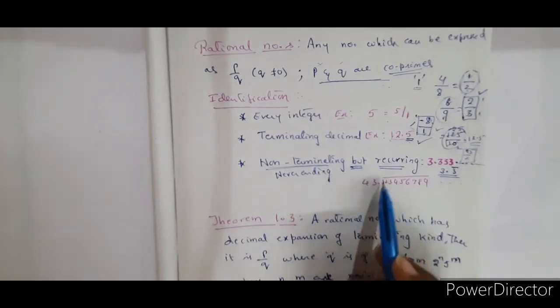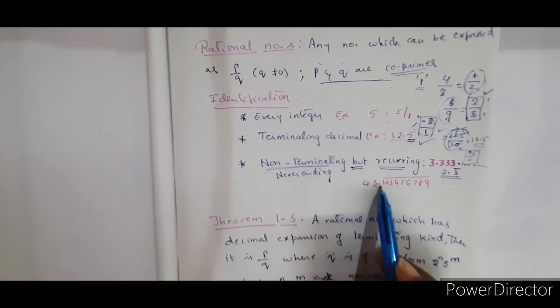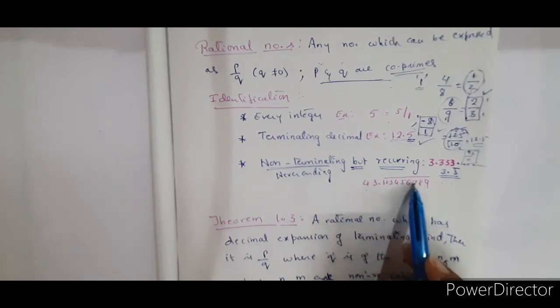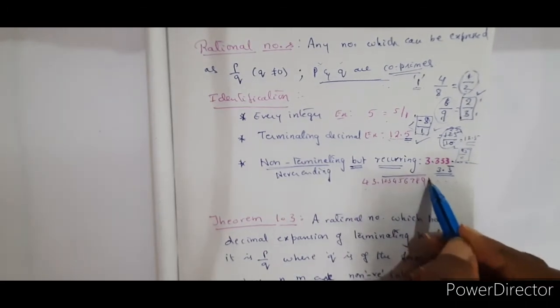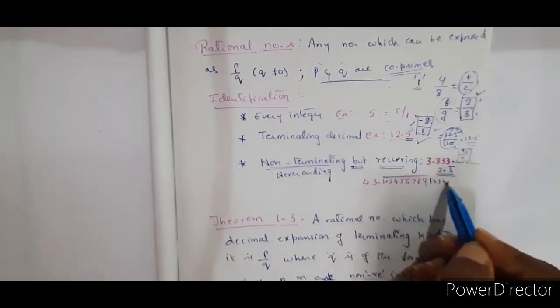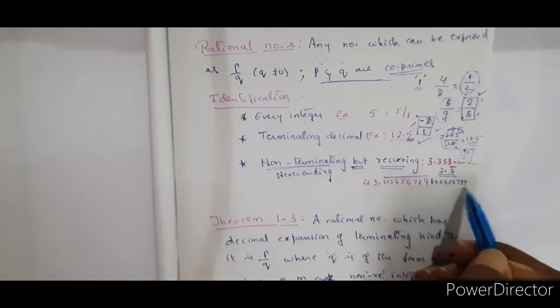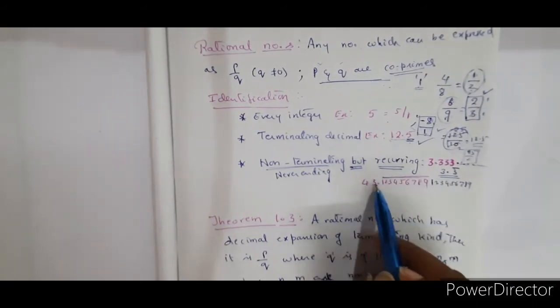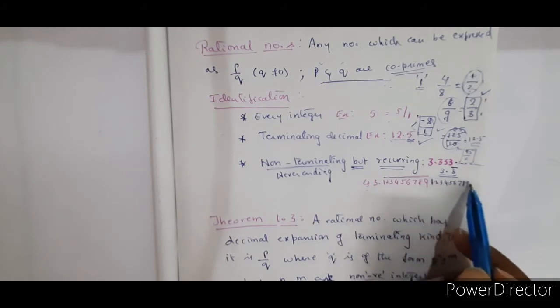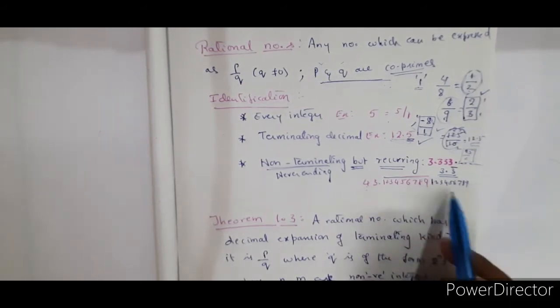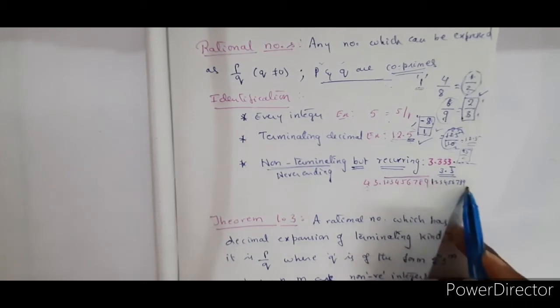Then next, suppose we take the example 43.1, 2, 3, 4, 5, 6, 7, 8, 9 with a bar over it. It means the same set will repeat: 1, 2, 3, 4, 5, 6, 7, 8, 9, and again the same. That means it is 43.1, 2, 3, 4, 5, 6, 7, 8, 9, 1, 2, 3, 4, 5, 6, 7, 8, 9, 1, 2, 3, 4, 5, 6, 7, 8, 9. Like that it will continue and it is never ending.